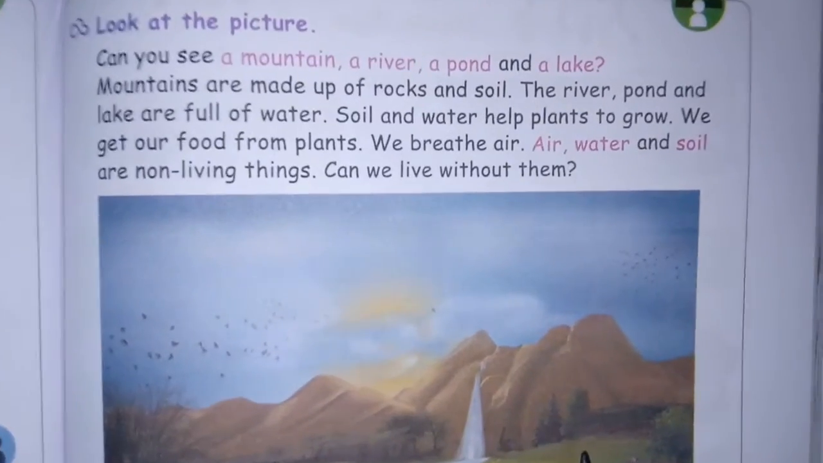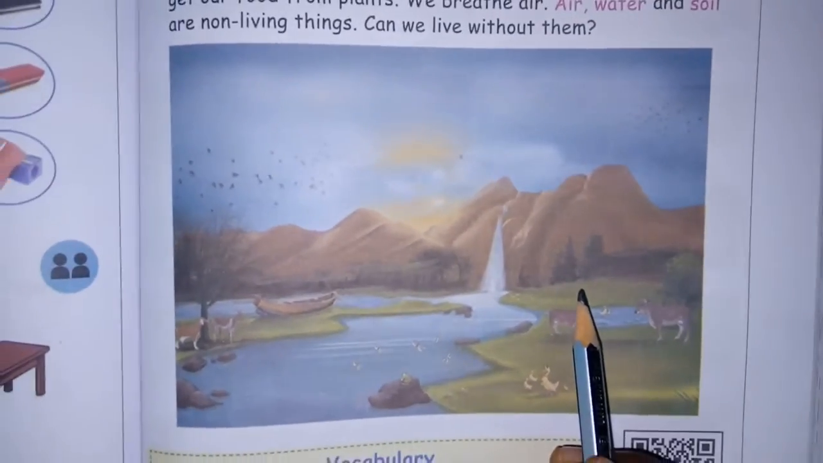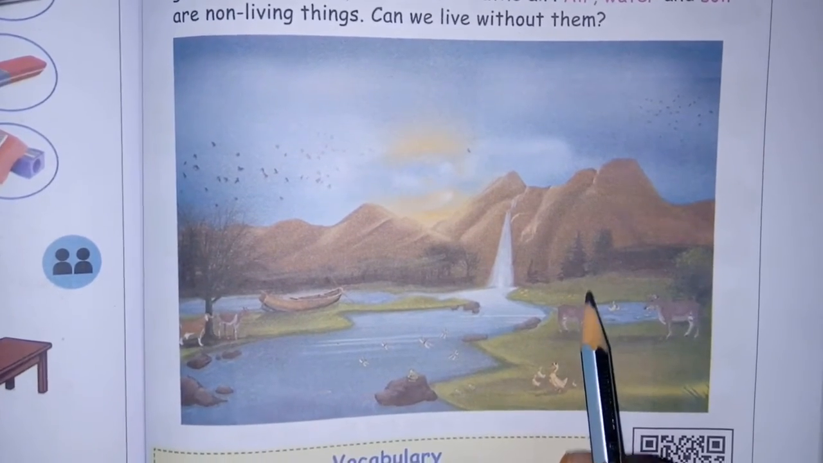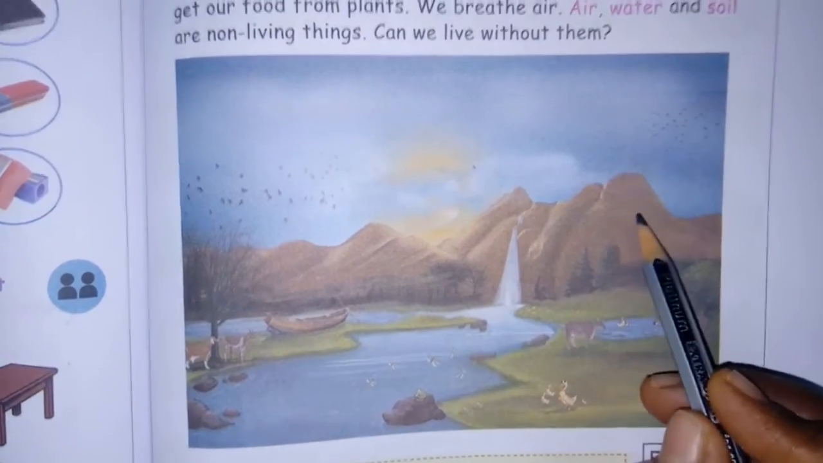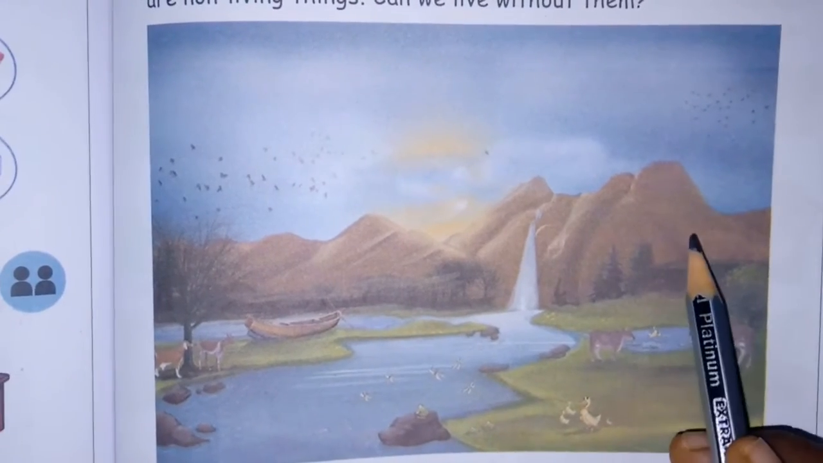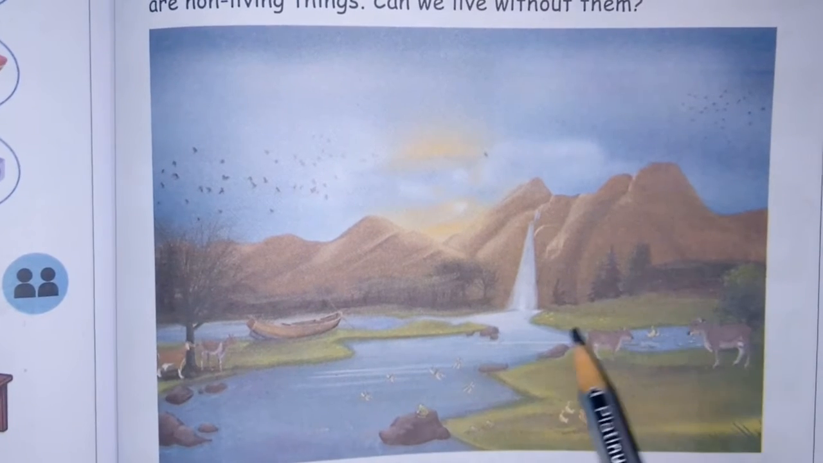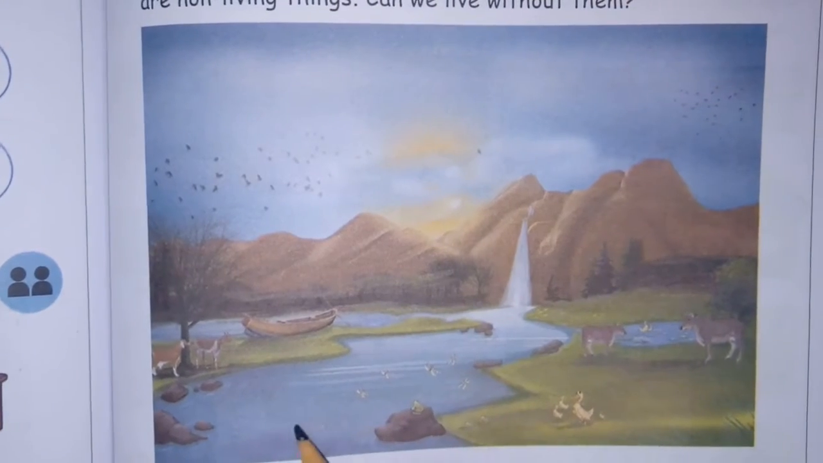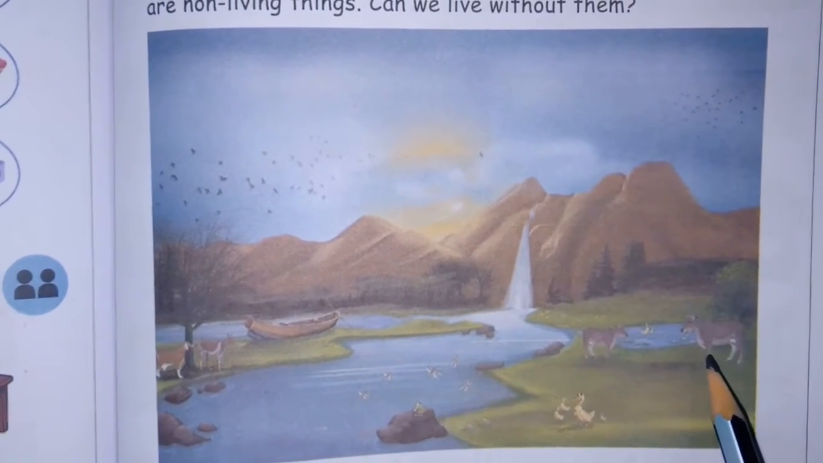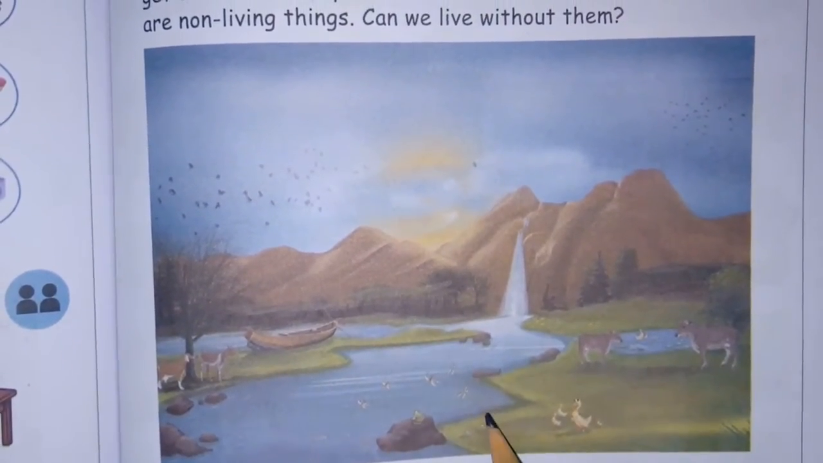Look at the pictures. Okay, can you see a mountain, a river, a pond, and a lake? See children, they will ask a question to you. So this is one of the pictures. You can see here a mountain. And also what is this one? Rivers. Okay, then pond, lake. So these are the things you can see here.